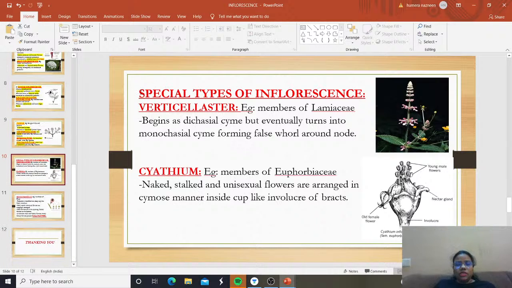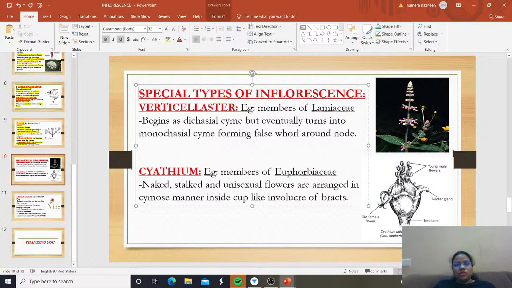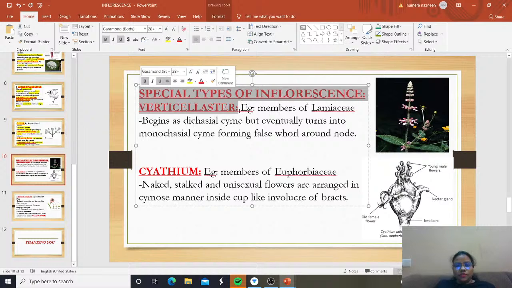Special type of inflorescence there. Racemose is over, cymose is over. Major were racemose and cymose. But here we have special types of inflorescence. What do you mean by special type of inflorescence? The first one is verticillaster.